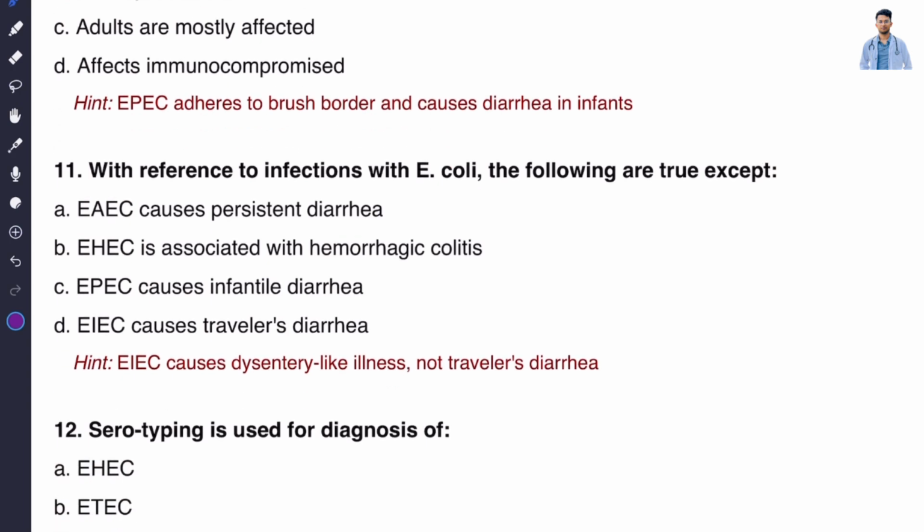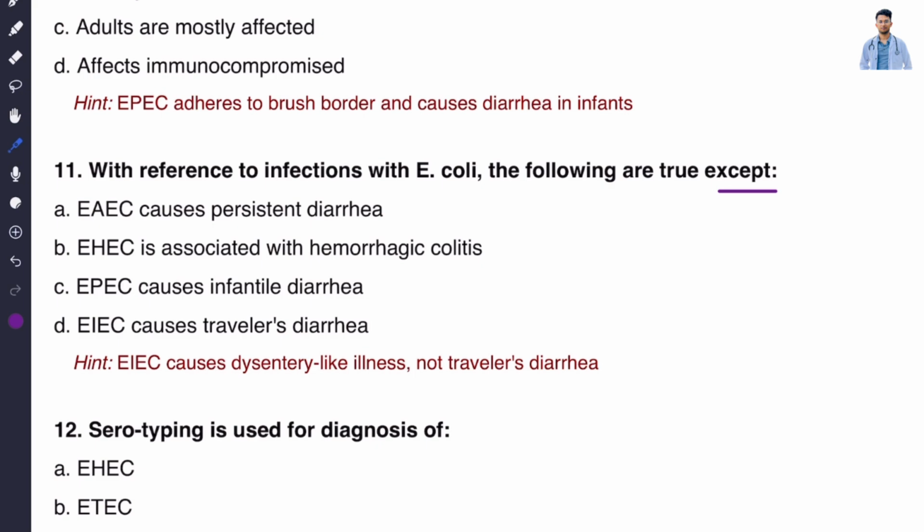Now let's move on to question number 11. With reference to infections with E. coli, the following are true except which one is not true is asked in the question. The options are: EAEC causes persistent diarrhea, EHEC is associated with hemorrhagic colitis, EPEC causes infantile diarrhea, EIEC causes traveler's diarrhea. We have to mention which one is not correct.